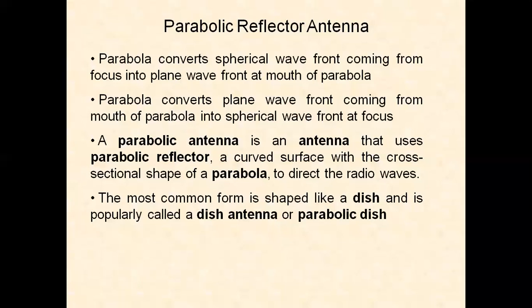A parabolic antenna is an antenna that uses a parabolic reflector, a curved surface with the cross-sectional shape of a parabola, to direct the radio waves. The most common form is like a dish, and hence we call this antenna a dish antenna or parabolic dish.